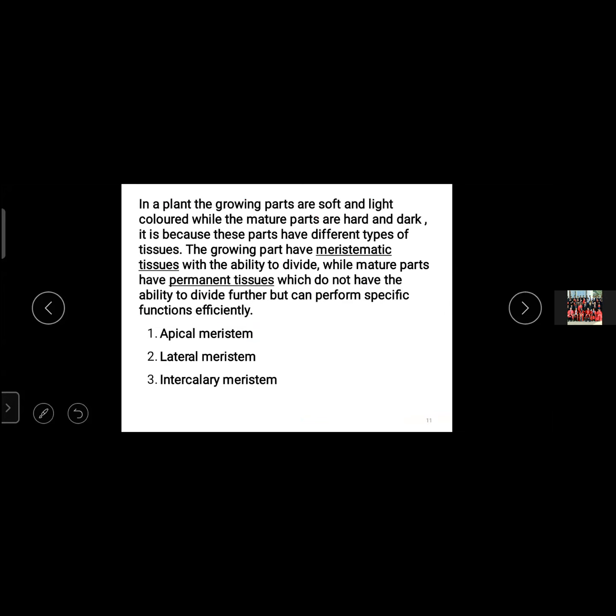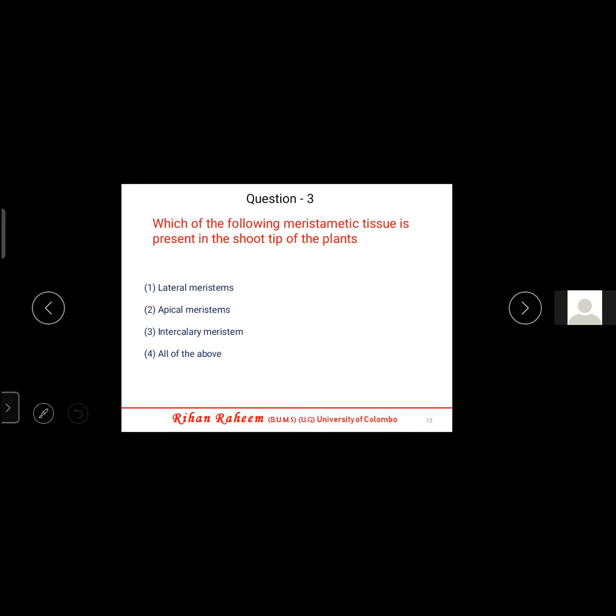Good. In a plant, the growing parts are soft and light colored, while the mature parts are dark and hard. It is because these two parts have different types of tissue. The growing part is meristematic, and the matured parts are permanent. The actively dividing one, that is the meristematic part, they have three types: apical, lateral, and intercalary meristem. So understood with the question, we go for a little bit of theory, and then you have understood that part, no?